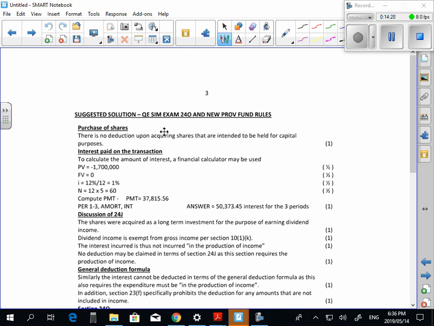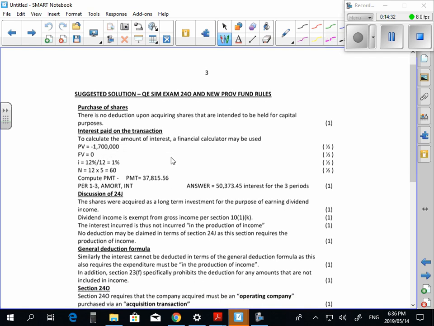Does everybody understand? It says purchase of shares, number 1. It says there's no deduction upon acquiring shares that are intended to be held for capital purposes. Are you guys comfortable with that? This is an investment transaction. We need to say, listen, we're buying shares, no deduction. It's held for capital purposes.